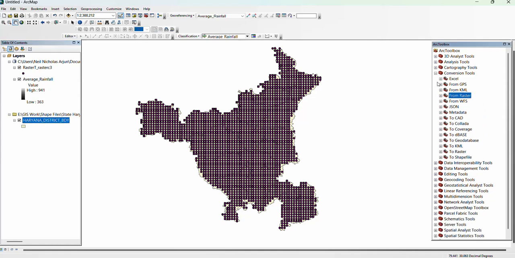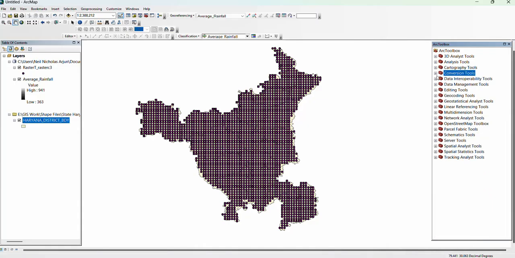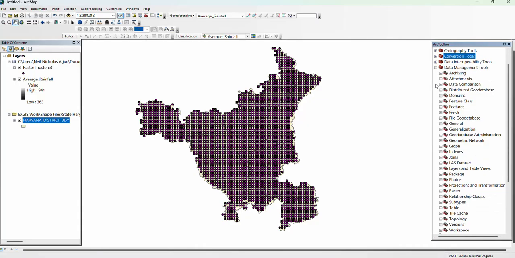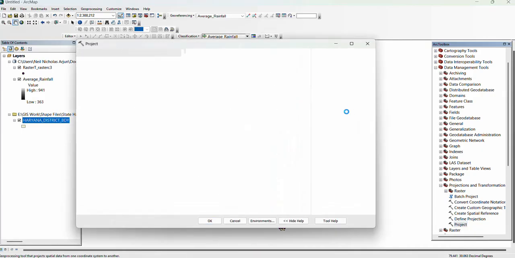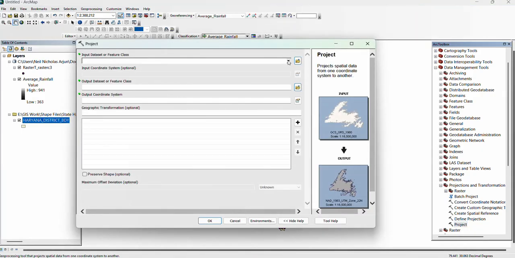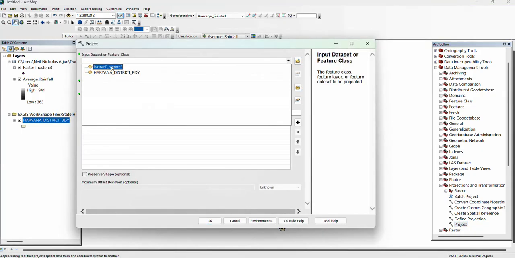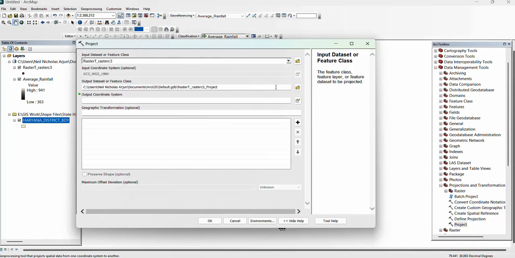To give projection to this raster to point file, we will go to the data management tool, then projection and transformation, and select project. Raster to point file,